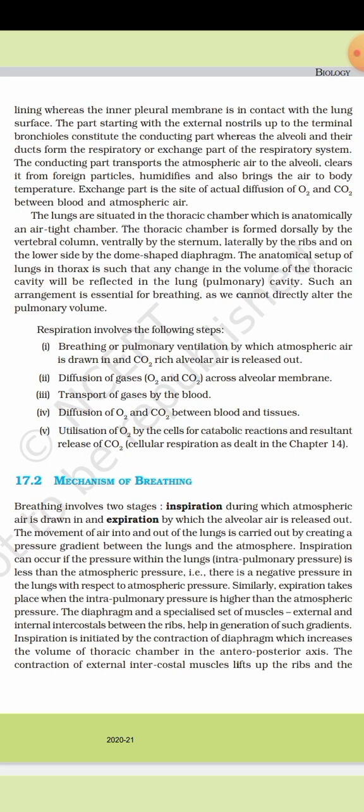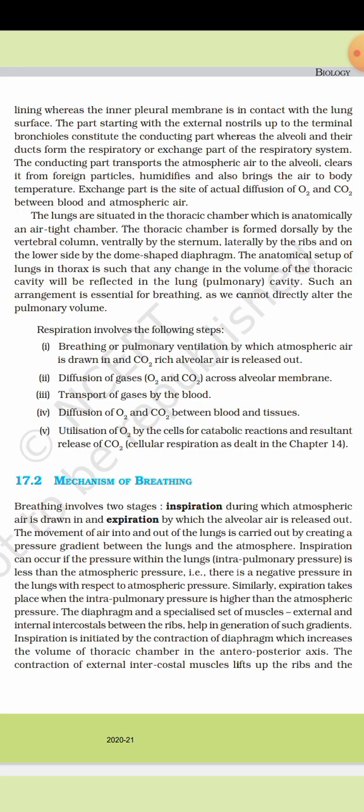Now, 17.2 Mechanism of breathing. Breathing involves two stages: inspiration, during which atmospheric air is drawn in, and expiration, by which alveolar air is released out. The movement of air into and out of the lungs is carried out by creating a pressure gradient between the lungs and the atmosphere. Inspiration can occur if the pressure within the lungs, intrapulmonary pressure, is less than atmospheric pressure, that is, there is a negative pressure in the lungs with respect to atmospheric pressure.